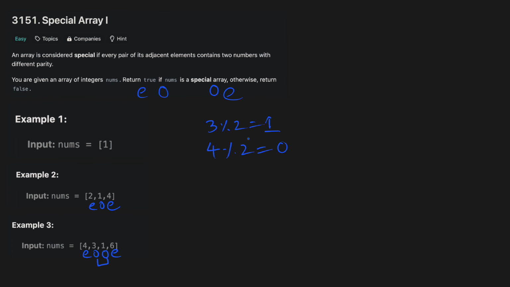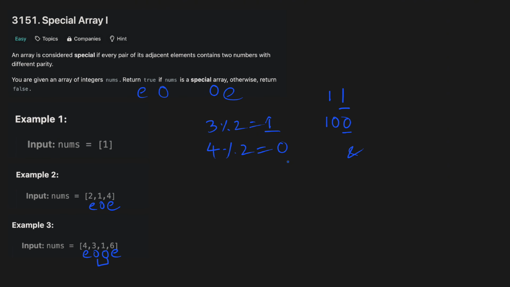Another way can be that we look at the binary representation of a number, especially at the least significant bit. For example, the binary representation of 3 is 1, 1. And if the least significant bit is 1, then the number is odd. Otherwise, if it is 0, like in the case of 4, then it is an even number. And how can we check if the least significant bit of the number is set or not? The answer here is we can use an AND operator.